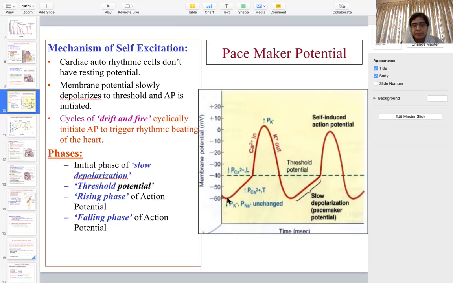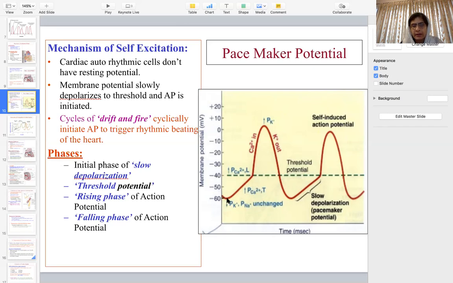Why is the voltage here not minus 90, but minus 50? In skeletal muscle and nerve, as I've told you, the resting membrane potential is because of the leak potassium channels, and there was no role of sodium leak channels. But here, the membrane of the cardiac muscle is permeable to sodium leak channels. So because of the opening of the sodium leak channels and the sodium-calcium leak channels, the potential rises from minus 90 to minus 55 or minus 60.